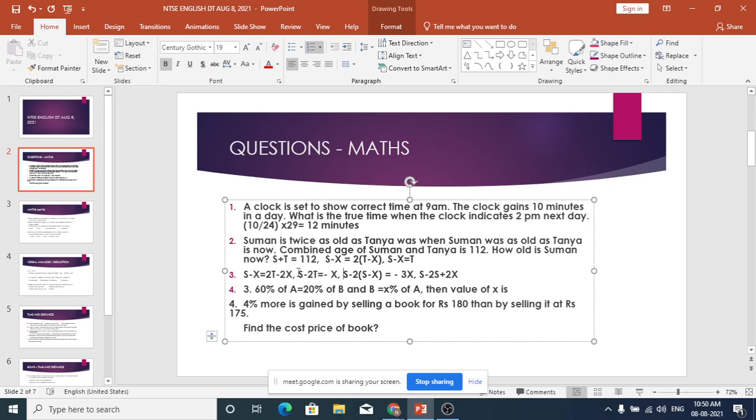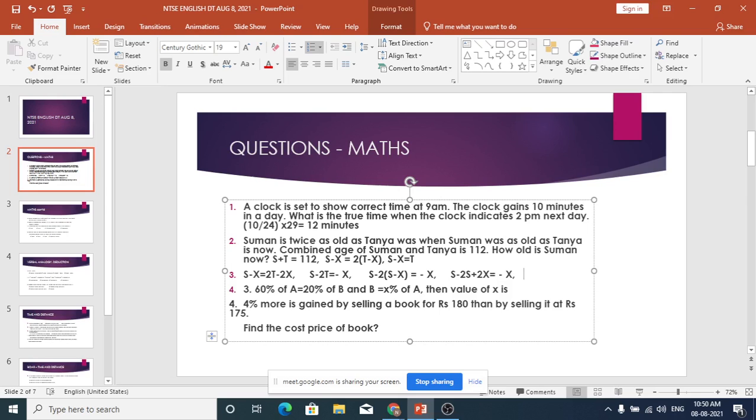Okay, let me give some gap, then you will understand. So S minus 2T is equal to minus x, here I have to put T as S minus X. So that is S minus 2S plus 2x is equal to minus x.